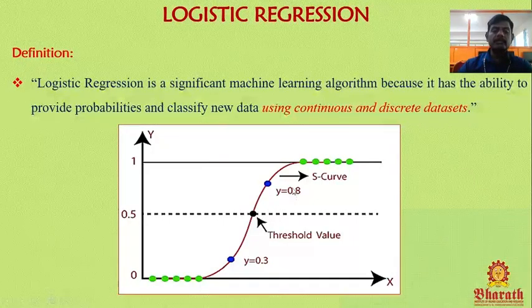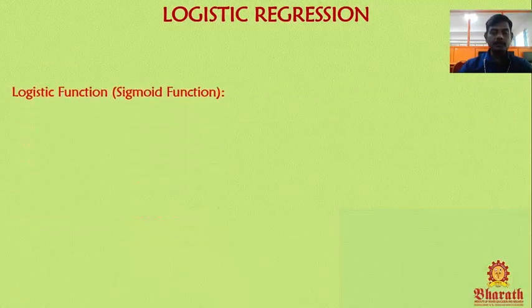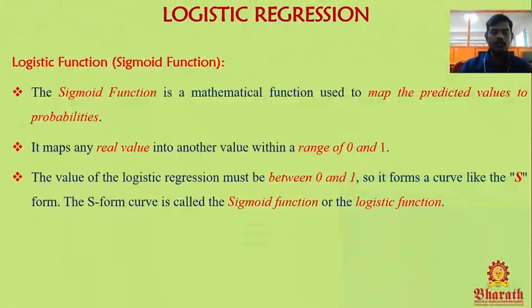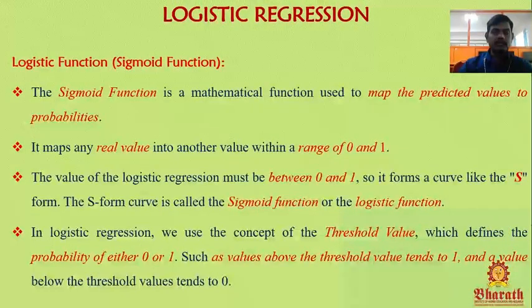Threshold value is 0.5. Above 0.5 it will be considered as 1, below 0.5 considered as 0. Because the output should be either 0 or 1 in the range. That is the concept of logistic regression.